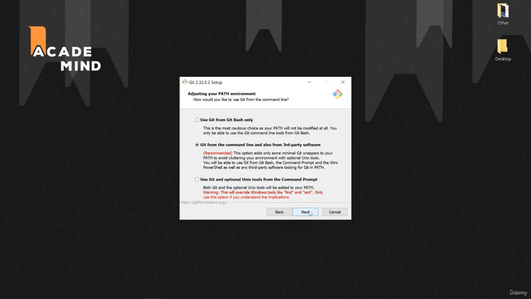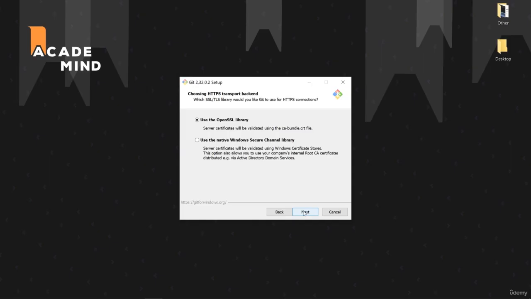Here we can also go with the recommended approach. So we can use Git from the command line and also some third-party software. Won't dive too deep into this. As I said, we'll use Git with Visual Studio Code throughout this course. I'll introduce this after the installation is finished. So let's again click next here.